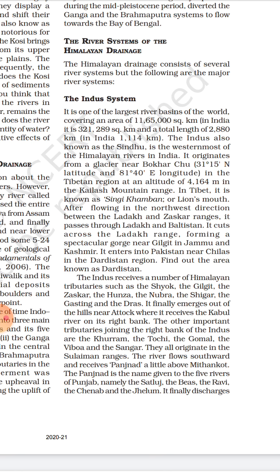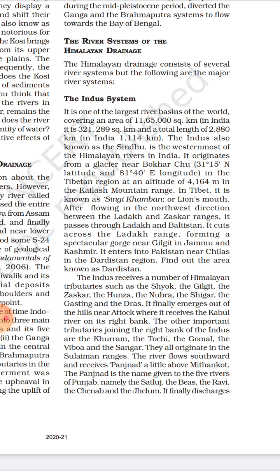The Indus River system originates from the Kailash mountain range, that is a glacier near Bokarchu, and in Tibet it is known as Singi Khamban, or lion's mouth. After flowing in a northwest direction, it passes through Ladakh and the Zanskar range. You must also know all the geographical factors, that is mountains, ranges, where it originates, longitudes, and its total length. These are important facts you must know about every drainage system.